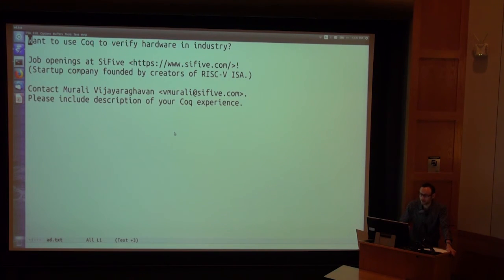And if you think you'd like to work either as an intern or full-time on verifying real processors that are part of a product offering that will help other companies out there build their own custom chips, then please contact this person at this address. And I'm also an advisor for this company, interested in people with Coq experience and not necessarily deep hardware experience. I think it's more important to be proficient with Coq than to know all this computer architecture stuff. And they have slots for a few more full-time people to work on processor verification there.